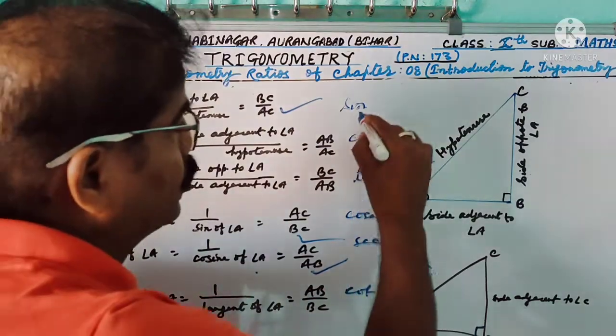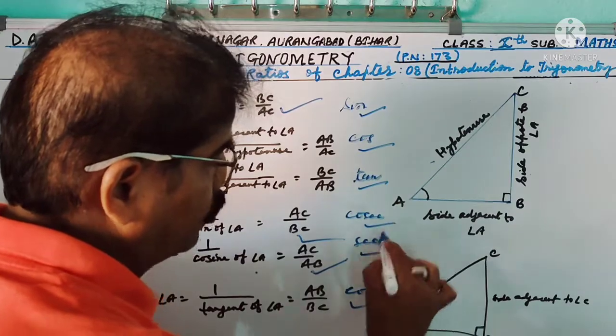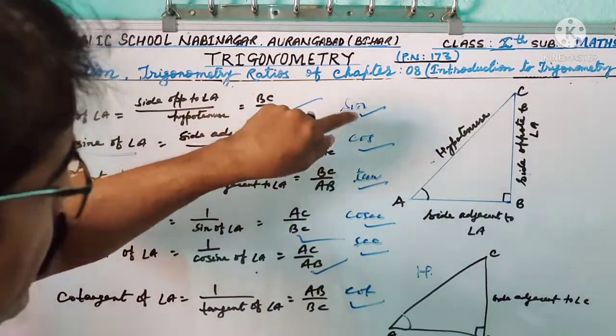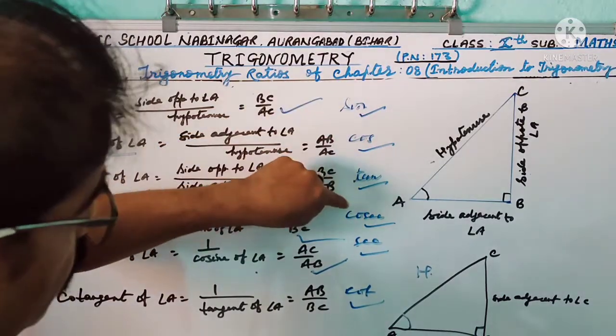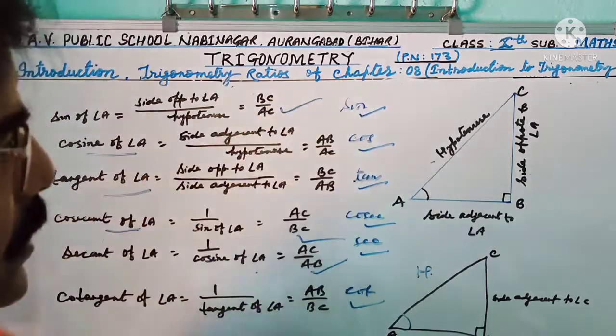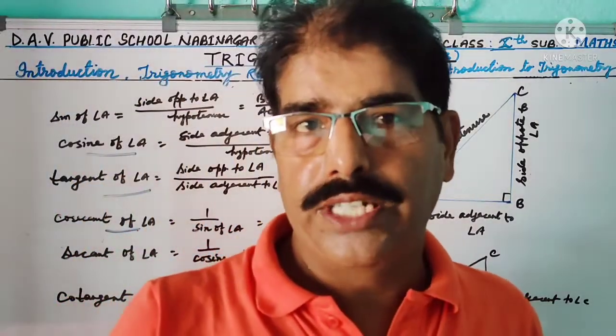Mainly 6 T ratios: sin, cos, tan, cot, sec and cosec. The opposite of sin is cosec, the opposite of cos is sec, the opposite of tan is cot.